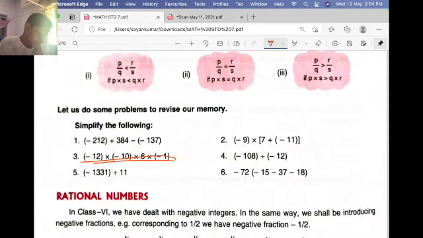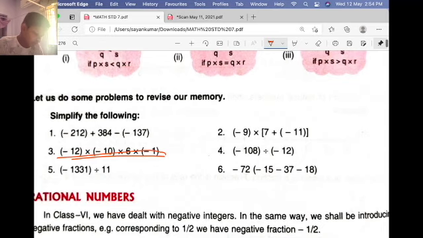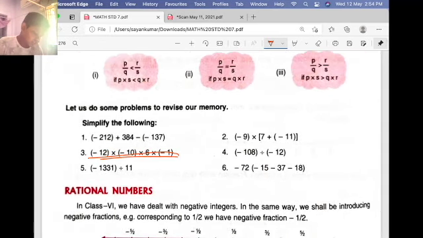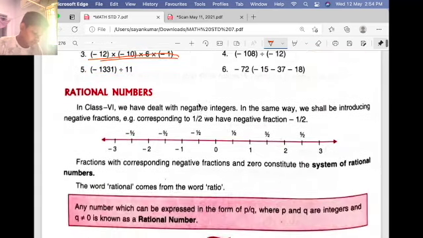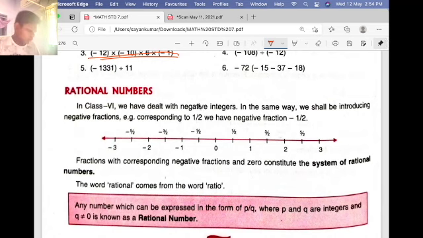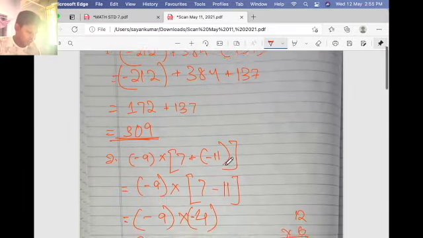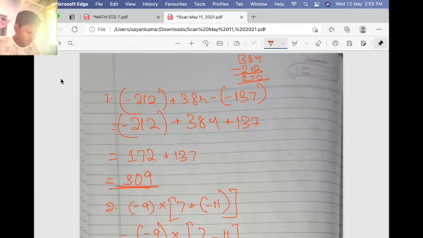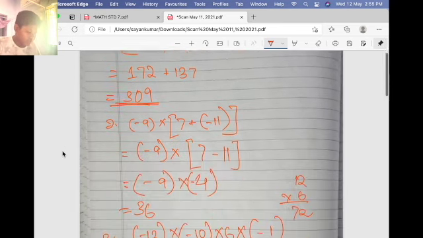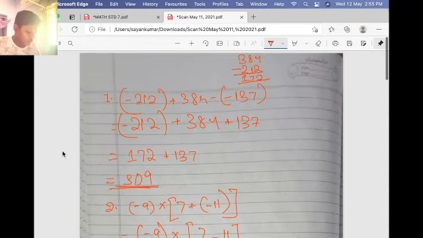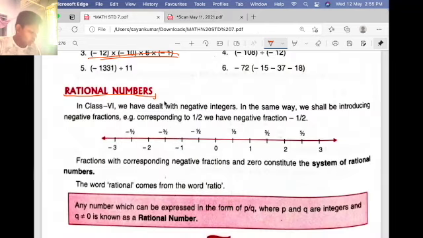Finished. Okay, so you can solve the fourth bit, the fifth bit and the sixth bit and give it in the comments. So now let's read the topic that we came to read, that is rational numbers. Now let me erase this. If you have not taken a screenshot, just take a screenshot. Okay, question number 1 taken, 2 and 3. Okay, now let's go to rational numbers.